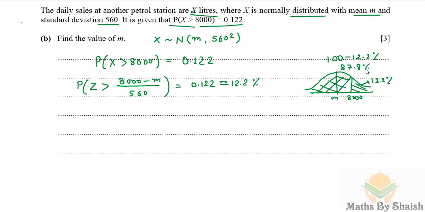So it is 87.8%, and this is phi of Z corresponding to this.